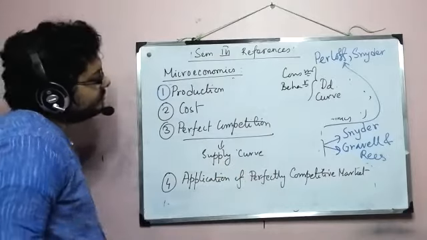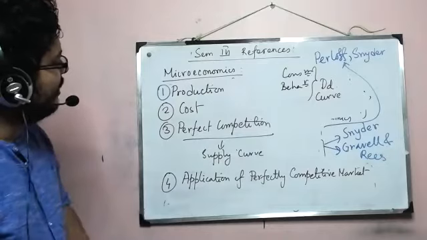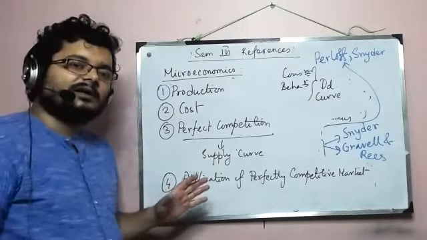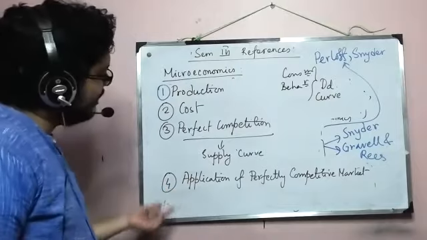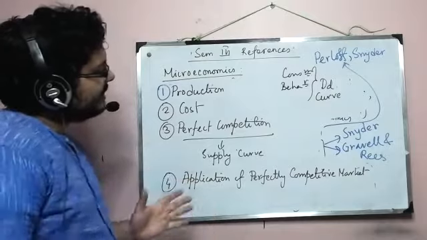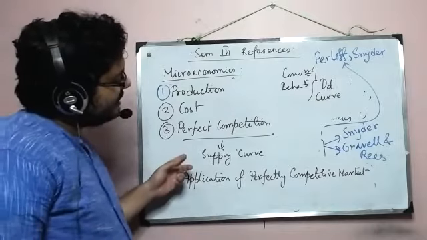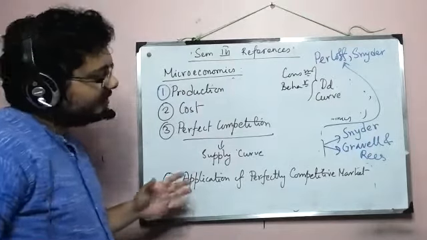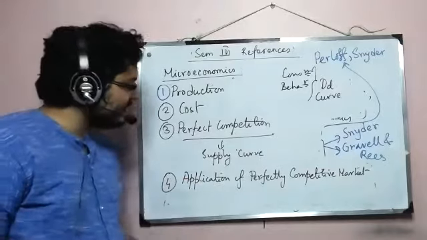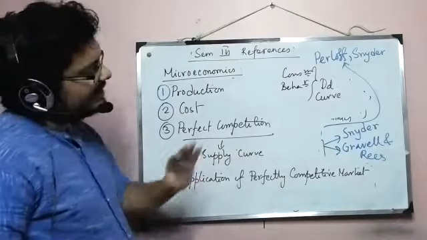Okay, so let's just say we started with consumer behavior in first sem, and now after finishing perfect competition, we have come a full circle where we have reached the theory behind the chapter with which we started, that is demand and supply, and then we'll be looking at some of the applications.